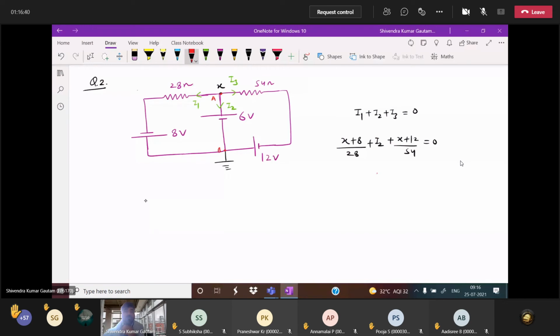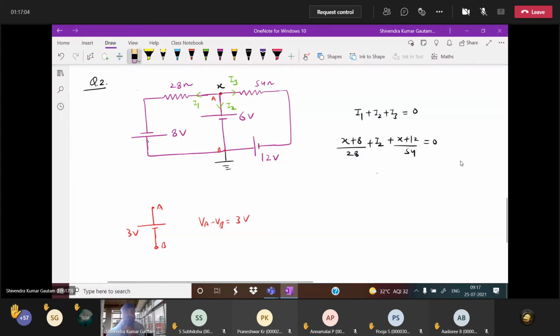I'm just asking you, if any voltage source is given here, 3 volt suppose, with A and B given here, what is the potential difference between A and B? What do you write? VA minus VB. You write 3 volt or not? If there is no resistance, the potential difference is nothing but the EMF of the cell, 3 volt.